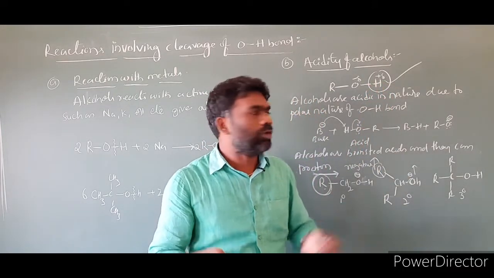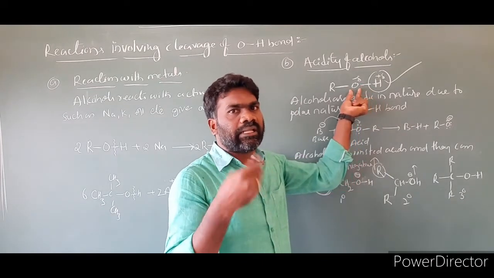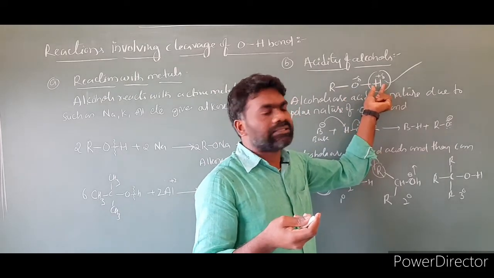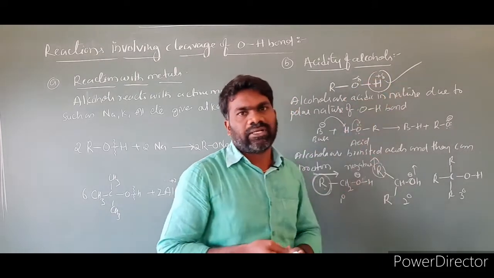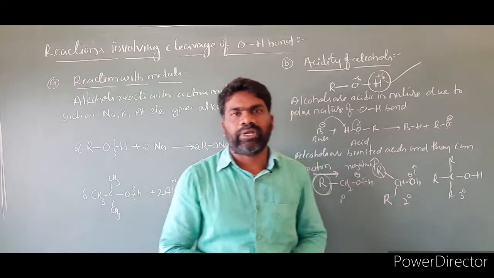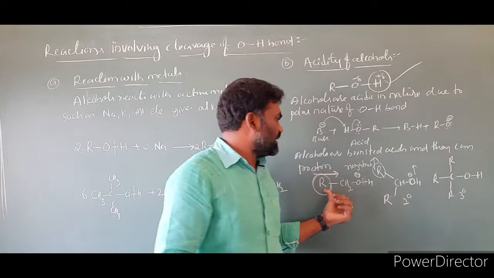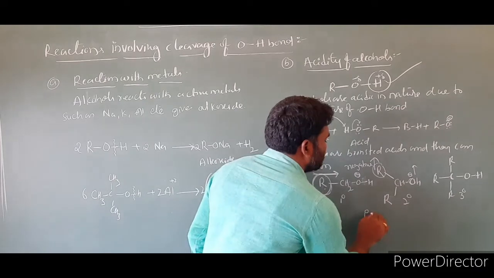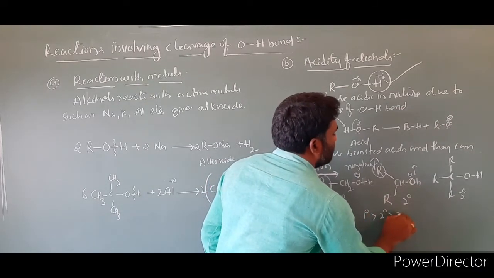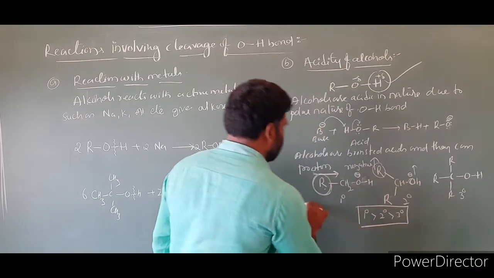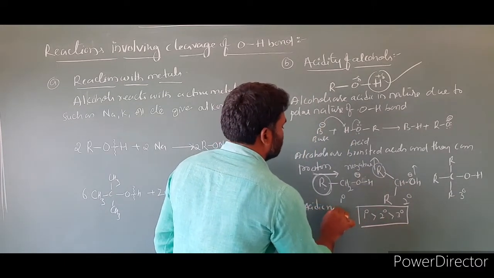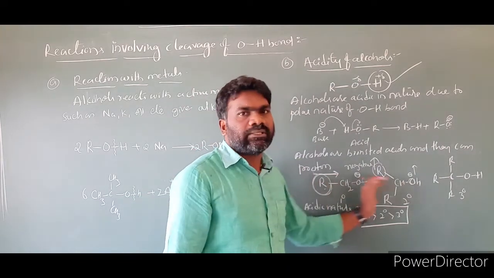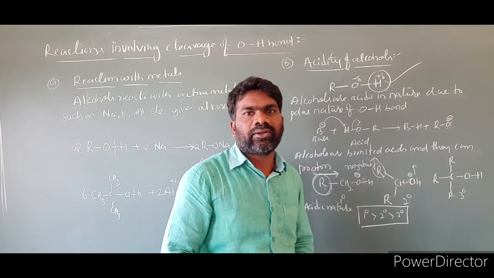The more the number of alkyl groups, the more is the electron density on oxygen, the more is the negative charge, and the more tightly the hydrogen is held. As a result, breaking this bond is very difficult. So acidic nature decreases. What is the point is, acidic nature of alcohols: primary is greater than secondary is greater than tertiary. I am writing. The reason is acidic nature of alcohols decreases with increasing electron donating group.